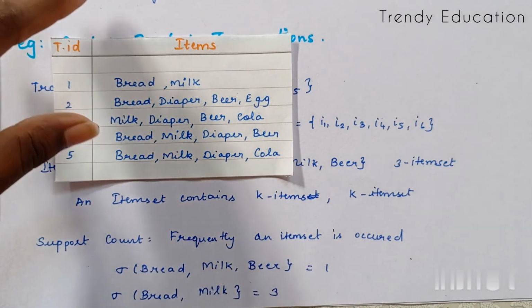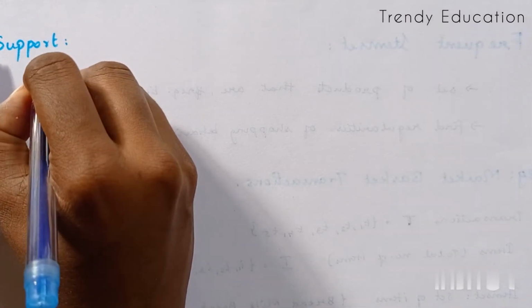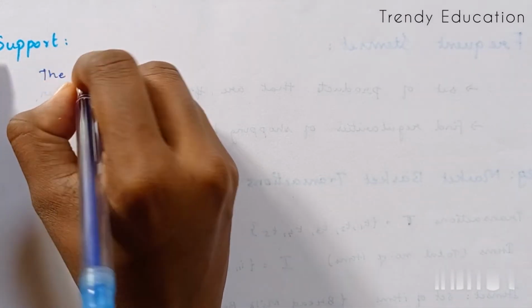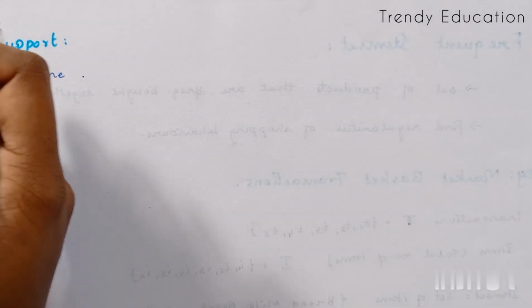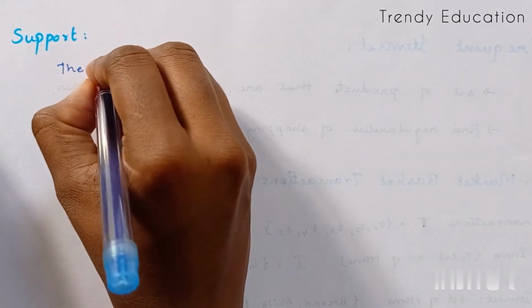Let's come to the topic of support. So support is nothing but the fraction of the transactions. You can also say it is the ratio of the support count and the number of transactions.